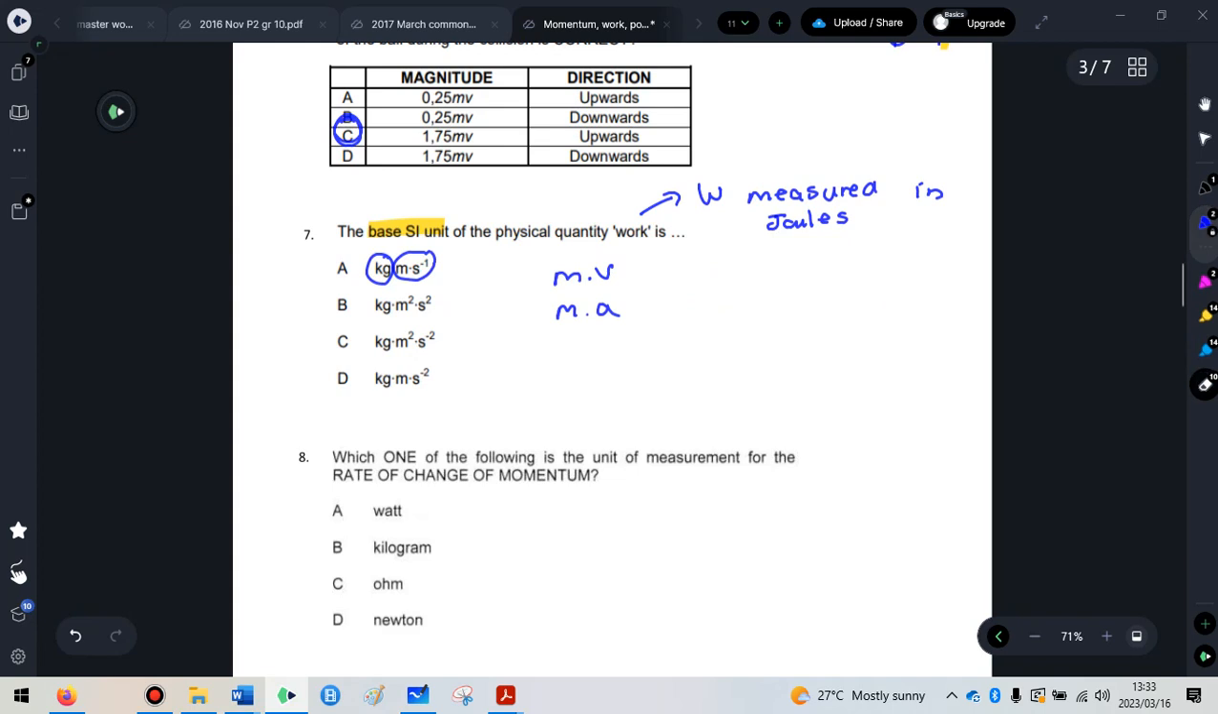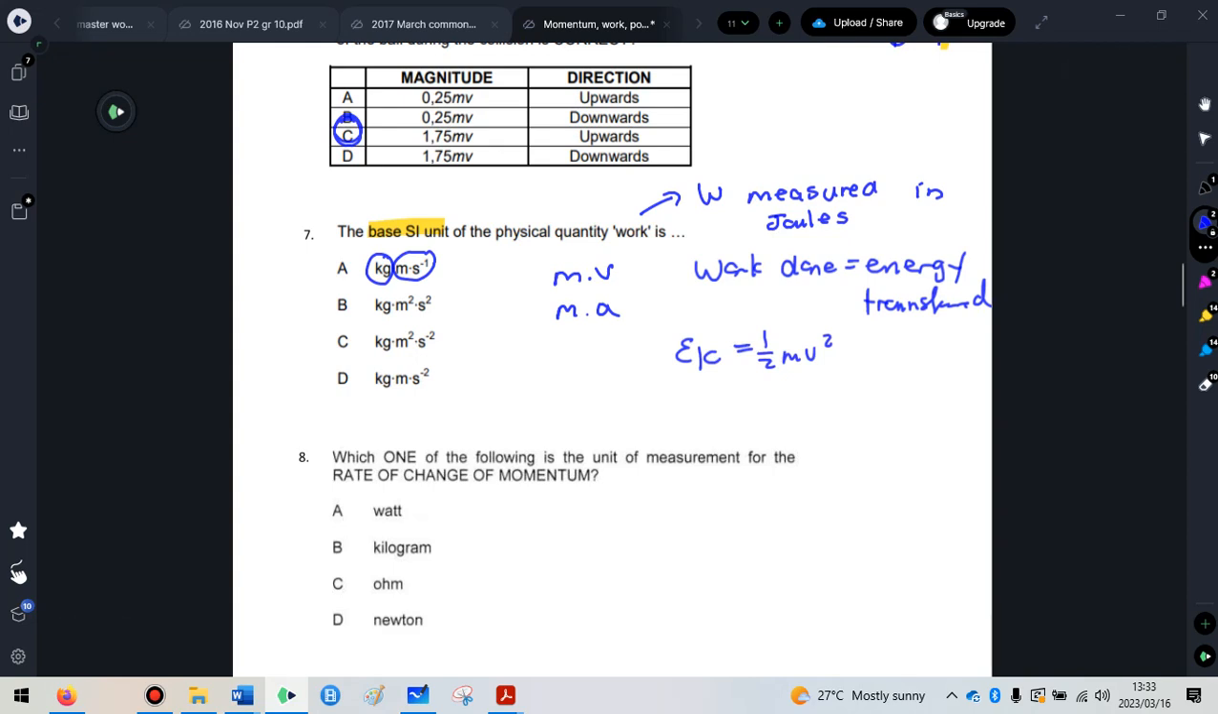What other formulae do we have that have mass and velocity or mass and acceleration? Okay, that is work or energy. Remember, work done is the same as energy transferred. So you're looking for either a work formula or an energy formula. So the only one I can think of is EK is equal to half mv squared, because that has got mass and speed in it. So I hope that covers the bases.